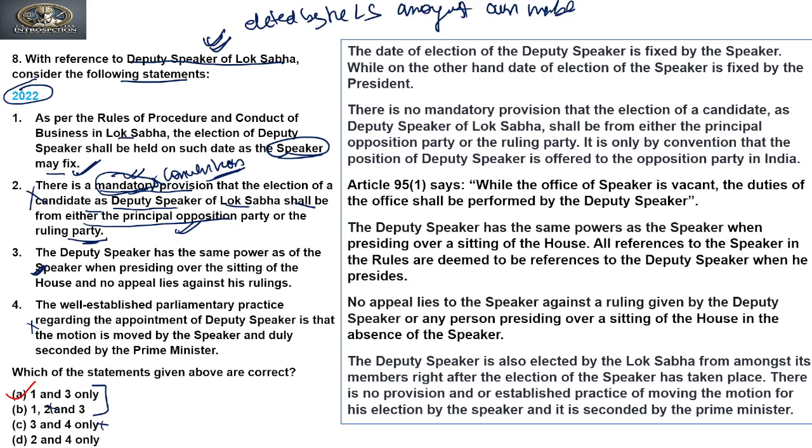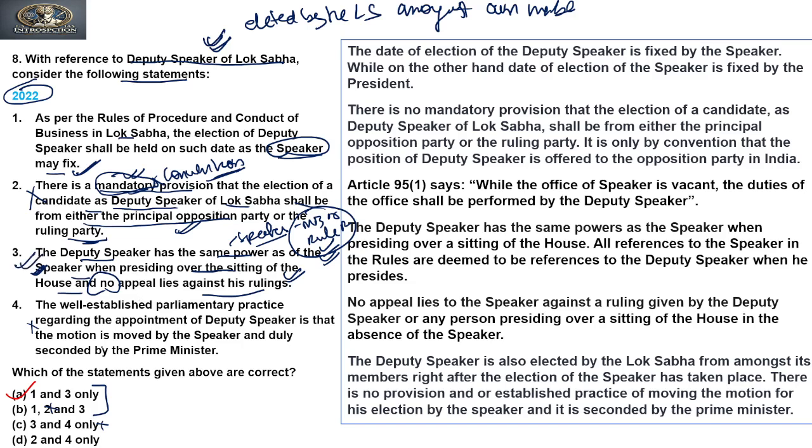The Deputy Speaker has the same power as that of the Speaker when presiding over the sitting of the house, and no appeal lies against his ruling. Yes, it is true, because we know that the Speaker, in terms of money bills or in terms of rules, regulations and procedure of the house, has the final word, and his ruling cannot be challenged. So when the Deputy Speaker is presiding over the house as the Speaker, he will also have all the powers of the Speaker. So the third is true.